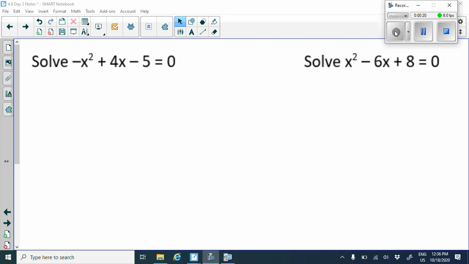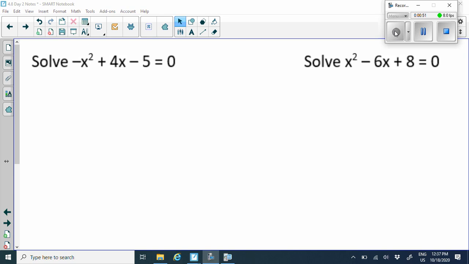We have solve negative x squared plus 4x minus 5 equals 0. Is this quadratic equation set equal to 0? Yes. So now we can identify our a, b, and c values. Now, whenever we do the quadratic formula, it actually does not matter that your a value is positive or negative. Really, whenever we want our a value to be positive is when we have completing the square or when we are factoring, because otherwise it makes them more complicated. But with quadratic formula, it's all good.